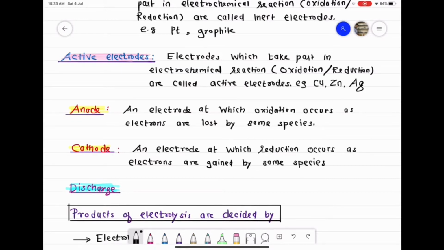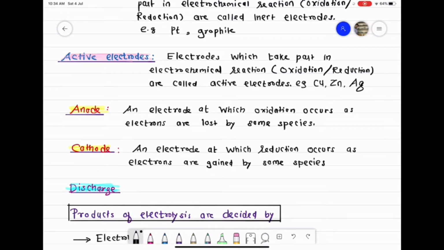Out of two electrodes, the electrode on the surface of which oxidation occurs, as electrons are lost by some species at that electrode, we call the anode. So the anode is an electrode at which oxidation occurs as electrons are lost by some species. Another electrode, on the surface of which reduction occurs as electrons are gained by some species, is called the cathode. So the cathode is an electrode at which reduction occurs as electrons are gained by some species. Oxidation takes place at the anode and reduction takes place at the cathode.